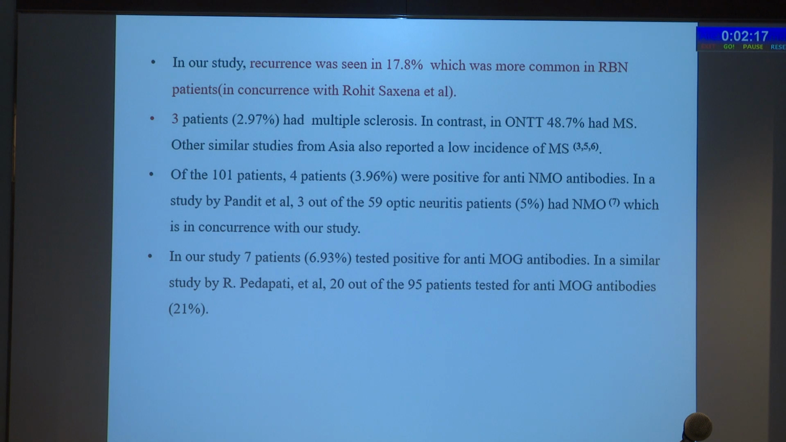Of that 101 patients, 4 patients were positive for anti-NMO. In a study by Pandit et al., 3 out of 59 optic neuritis patients had NMO. In our study, 7 patients tested positive for antibodies. In a similar study by R. Petabiti et al., 20 out of 95 patients tested positive for anti-MOG antibodies.